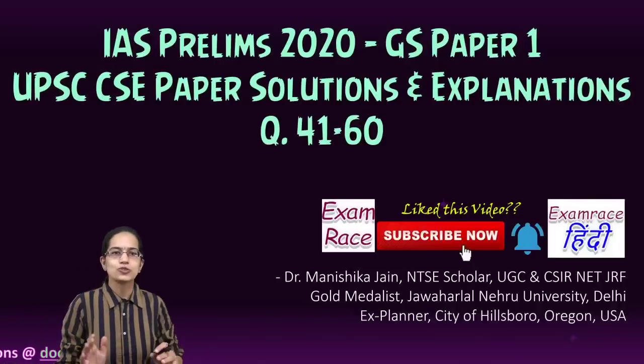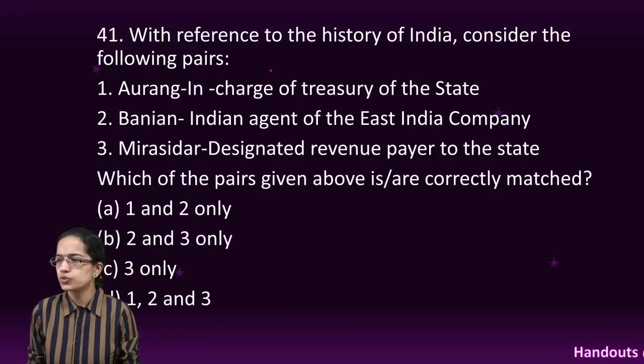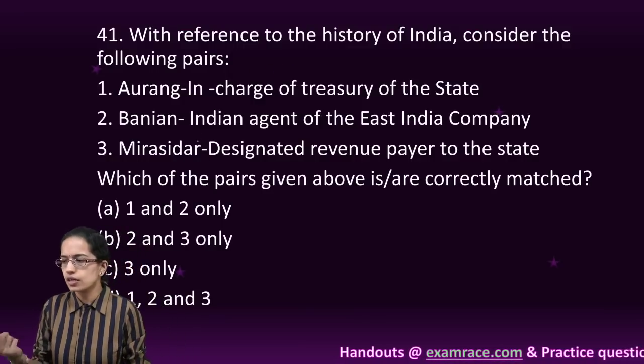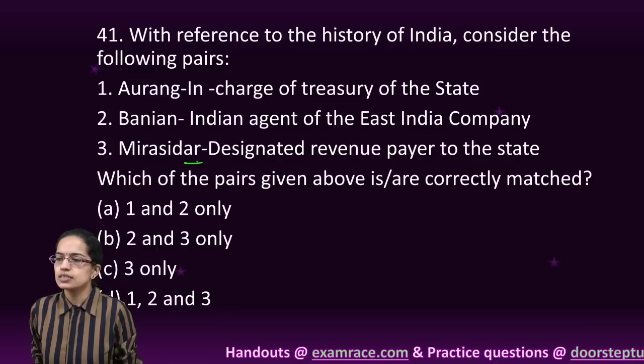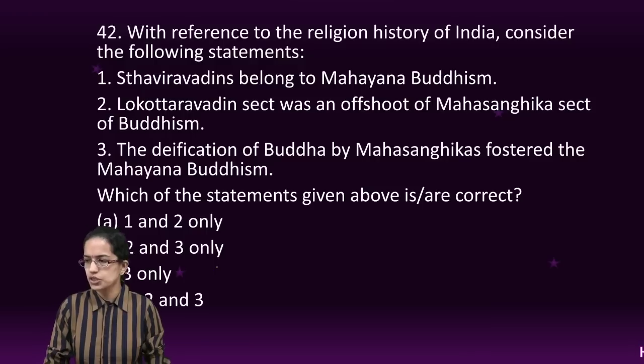So this set has questions from geography as well as history. So let's talk about the very first question. Now this talks about the term and the associated concept. So Mirasidar is the designated revenue payer to the state. So 3 is the right option here.